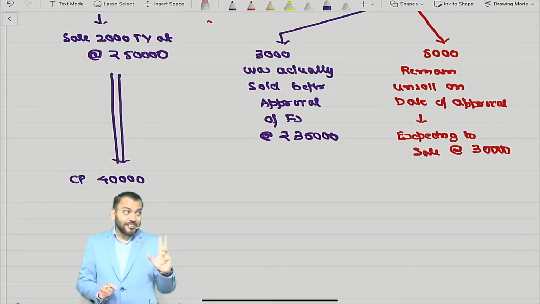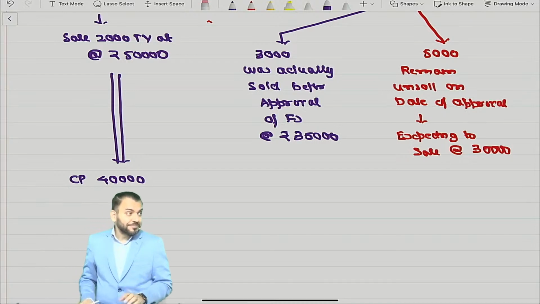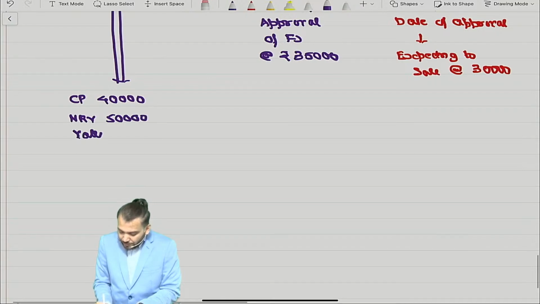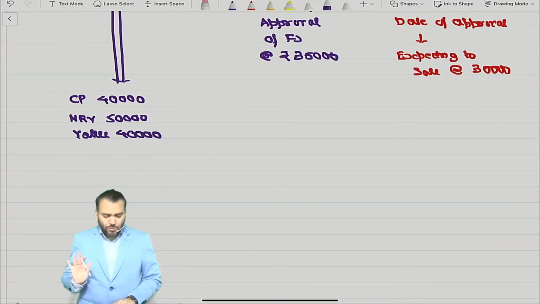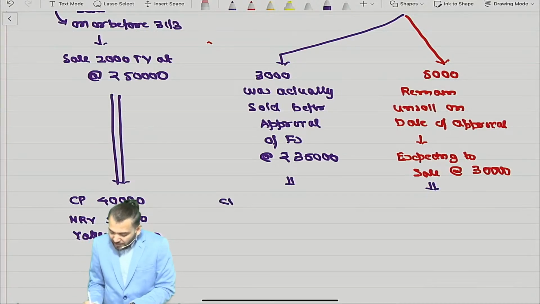Everything we have done somewhere. Every point is linked. All my points are linked. So NRV becomes what? 50,000. And therefore value is equal to what? 40,000. I think in this, too, no doubt. But for these and this, tell me, cost price is 40,000.